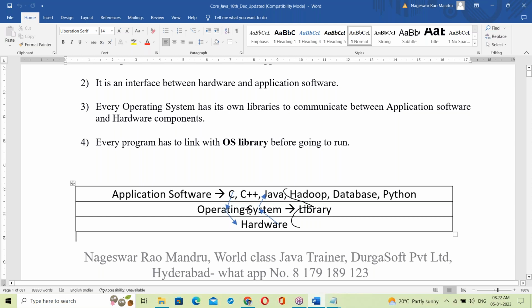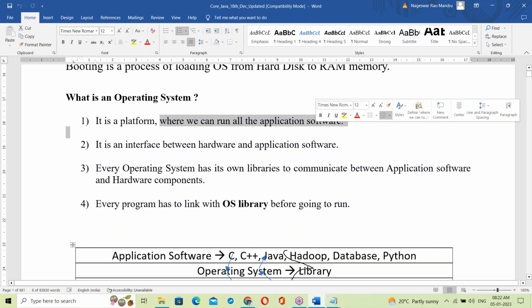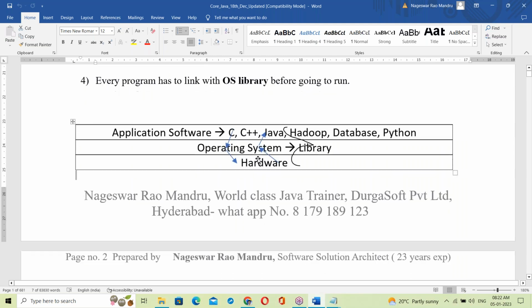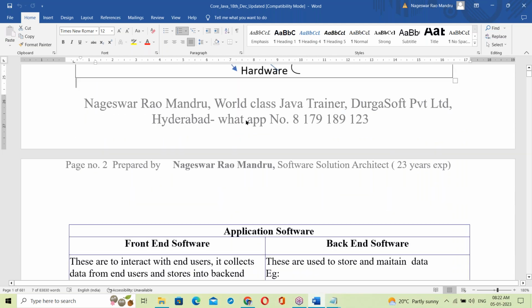So the OS acts like a platform, where we can run all the applications. Not only a platform, it's an interface between application software and hardware components. So this is about the OS, what we discussed in last class.